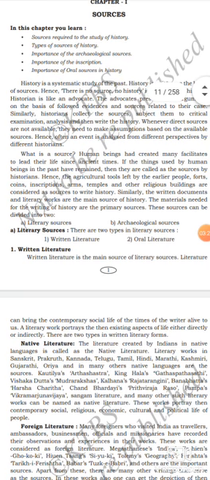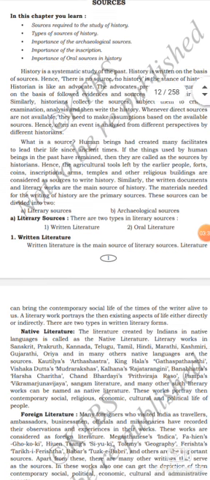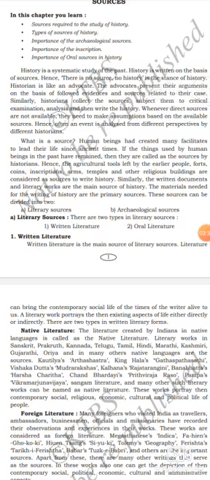What is source? Human beings had created many facilities to lead their life since ancient times. If the things used by human beings in the past have remained, then they are called sources by the historians. It is very important for 1 and 2 marks. What do you mean by source?